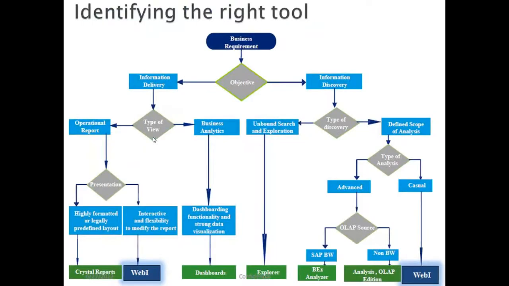And coming to the different tools of BO, see, in the leaf nodes, if you observe, there are different tools: Crystal Reports, Webi, Dashboards, Explorer, and Analysis OLAP Edition. Right? These are the different client tools of BO 4.0. There is a purpose. Whenever you get any business requirement from the end user, first of all we need to identify which tool needs to be used to meet that requirement. Okay. Whether the requirement is delivery-wise or else information discovery-wise.